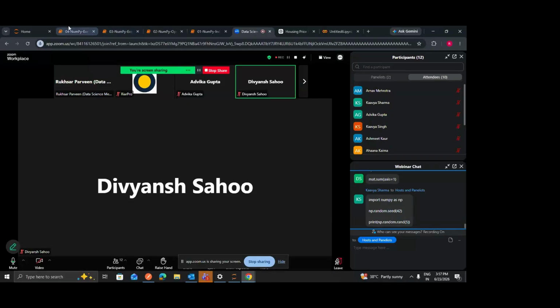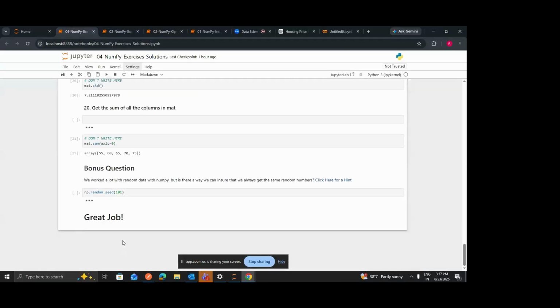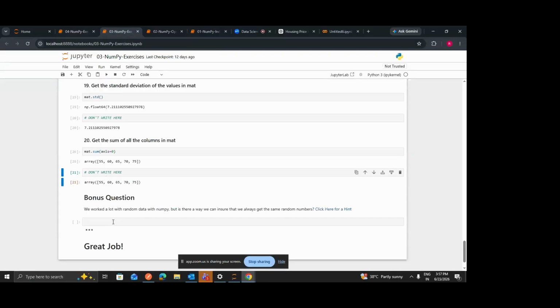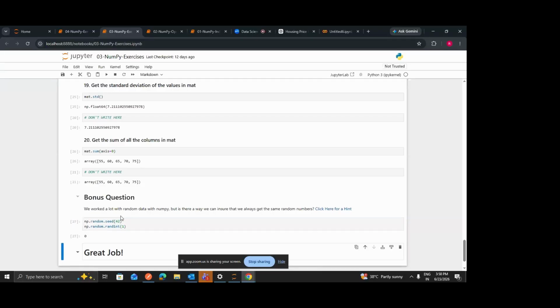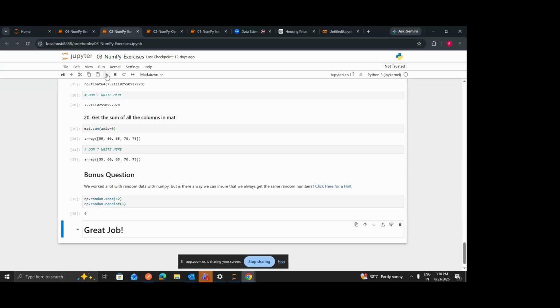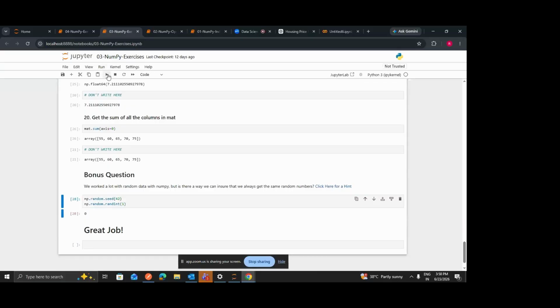So for example, if I pass np.random.seed, and inside this maybe 42, and I generate some random number, for example, an integer number. If I run this one, you can see that it is generating a single, I mean zero, and every time I run this cell, this will generate the same number for me. So how is it possible? It is possible with the help of this seed function.